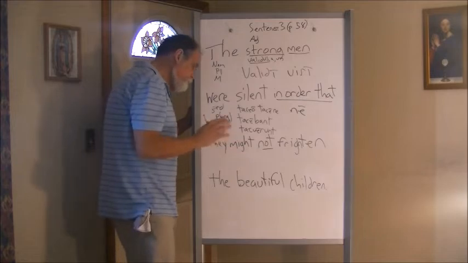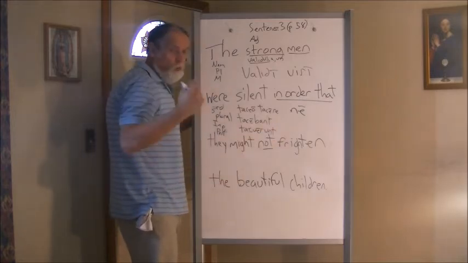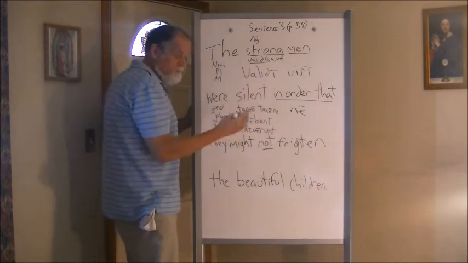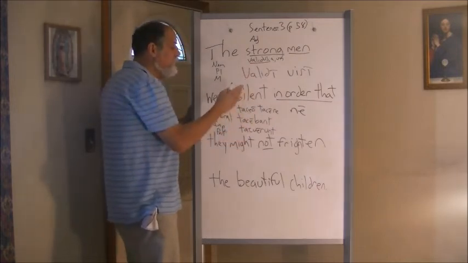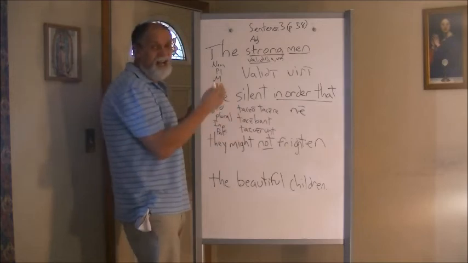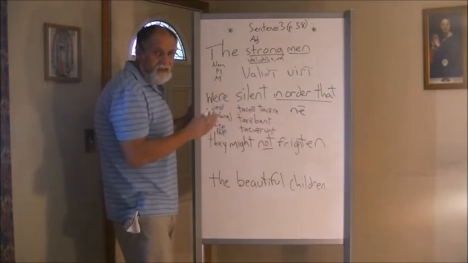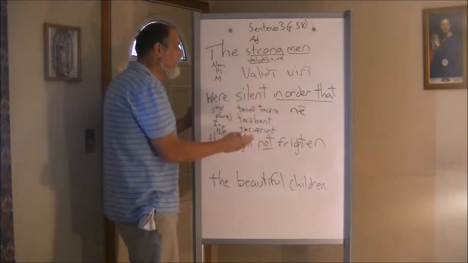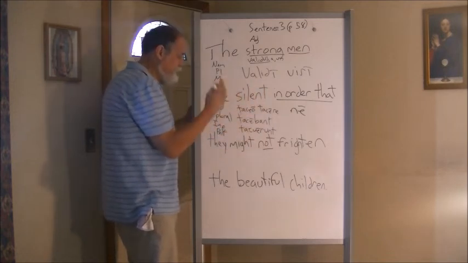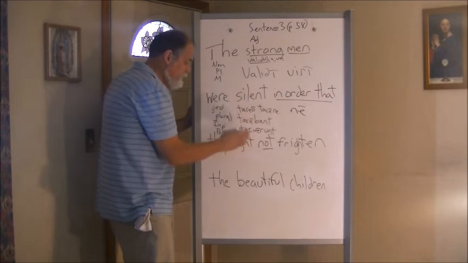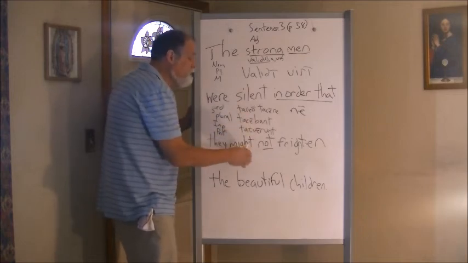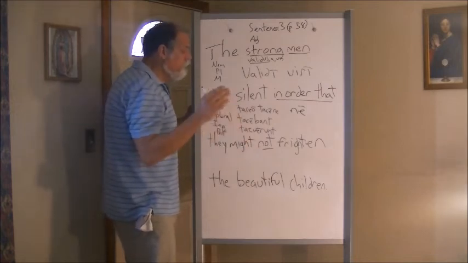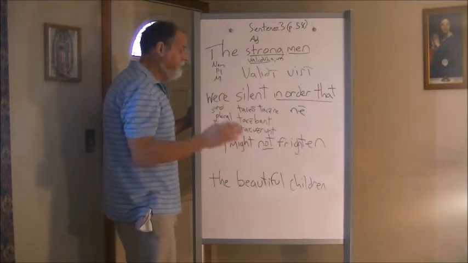Okay. So "they might not frighten" is all one word in Latin. All right, because we have a purpose clause, even if it's a negative purpose clause, we're going to use the subjunctive here, and this is secondary sequence. This is secondary sequence, and it's happening at the same time. Okay, the strong men are silent or were silent, and why were they silent? So at that very same time, they could not frighten the beautiful children. So we're going to use the imperfect subjunctive as well.